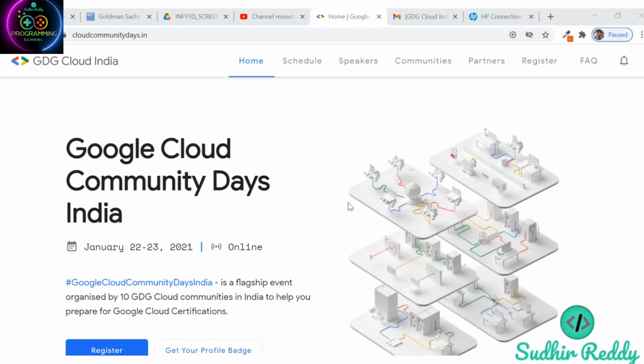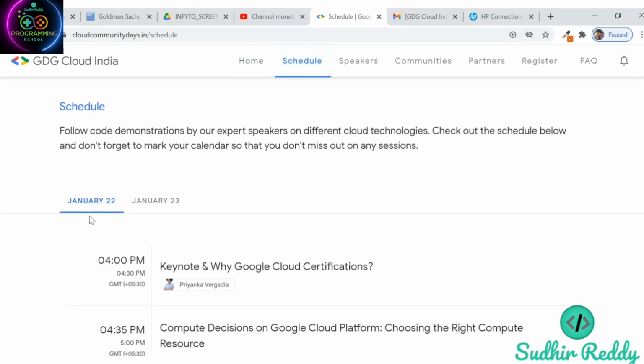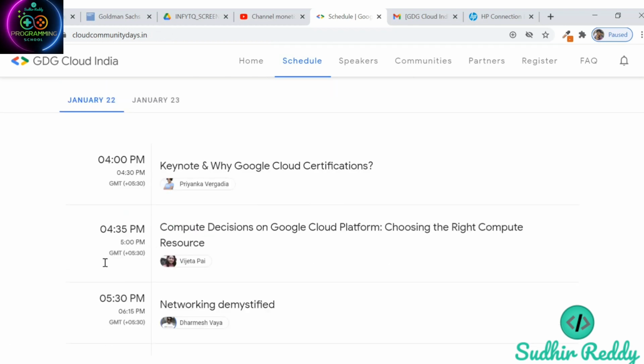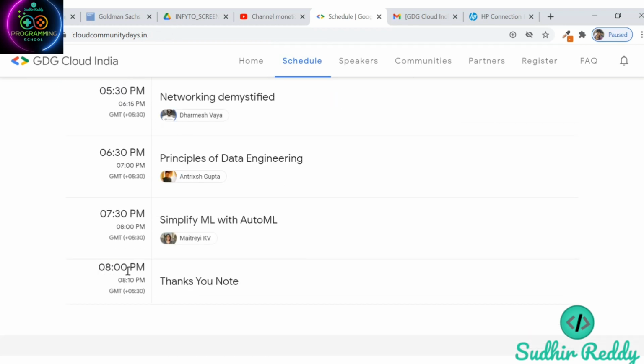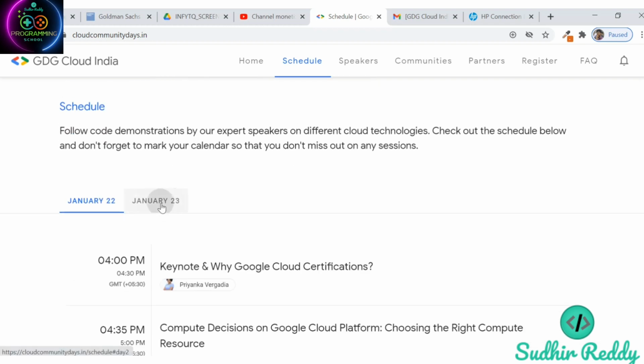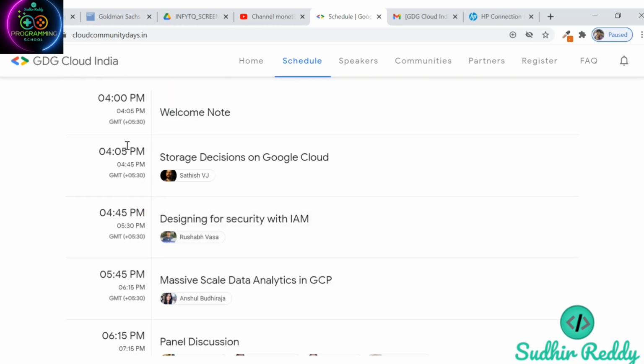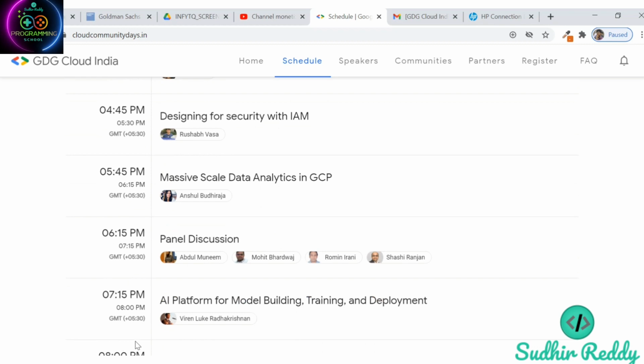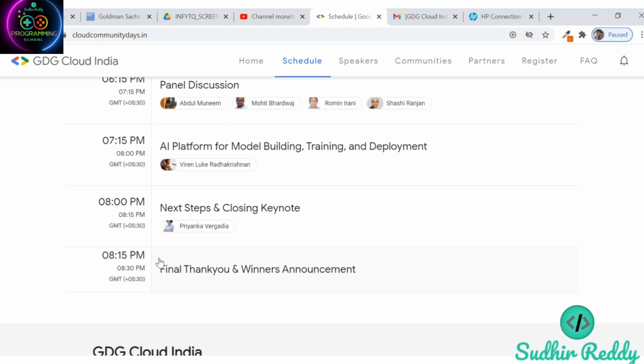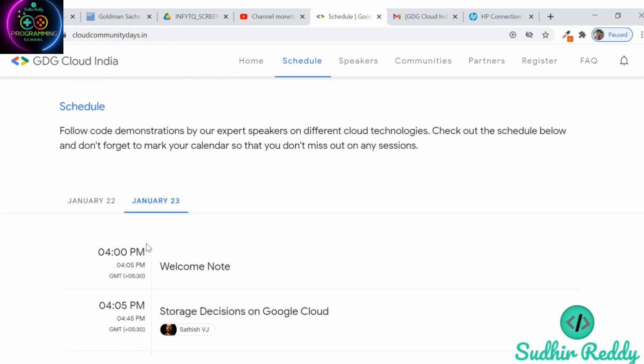Today I am coming with the Google workshop, that is Google Cloud Community Days India. It is going to be held on January 22nd and 23rd, and the schedule is like this. On the 22nd it starts at 4 p.m. and ends at 8 p.m., and on the 23rd it also starts at 4 p.m. and ends at 8:15 p.m. Okay, and how to register for this one?